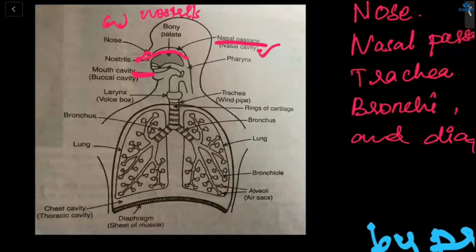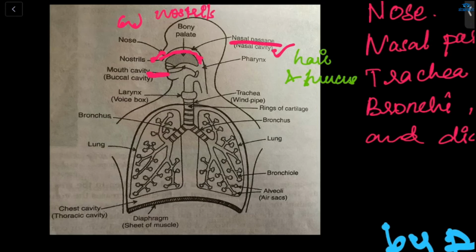Next, what does this nasal passage contain? It contains fine hair and mucus. So when air passes through the nasal passage, what will happen? The dust particles and other impurities will get trapped in this hair and mucus, so that only clean air will get into our lungs. After this nasal passage, it will go to the pharynx.